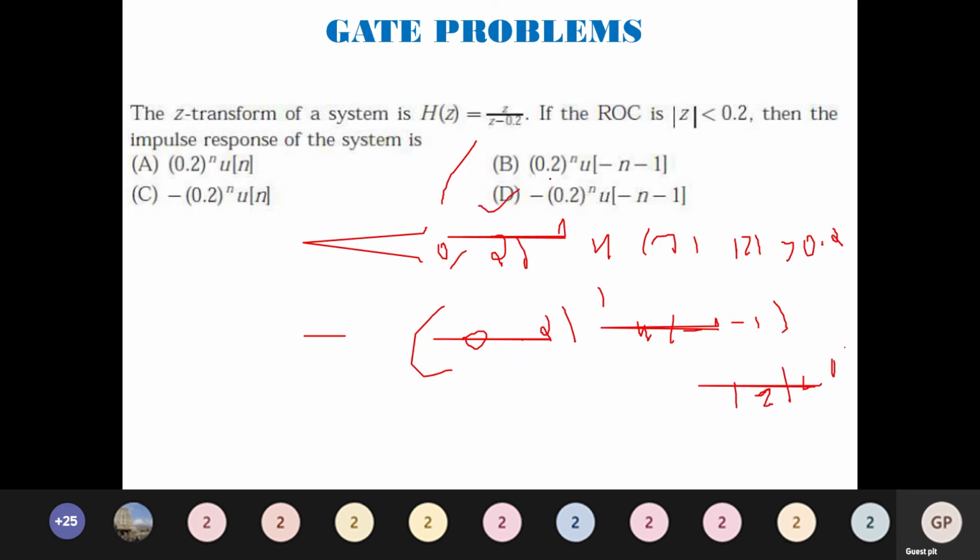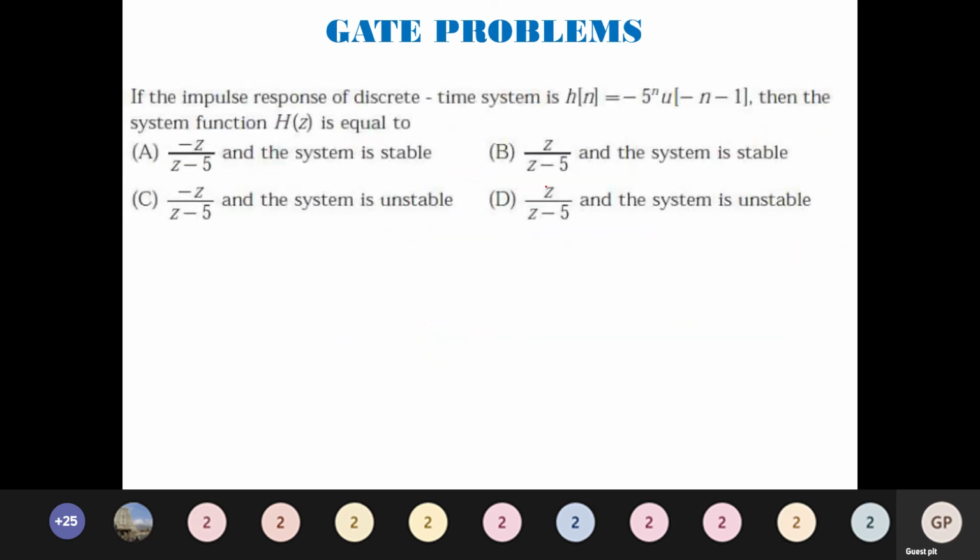The option is D. Because as I said earlier, the inverse of z/(z−a) is a^n u[n] for |z| > a, whereas for |z| < a, it is −a^n u[−n−1]. So remember this very carefully. Any given problem we will be able to solve within a fraction of a second. Next we will solve the next problem.